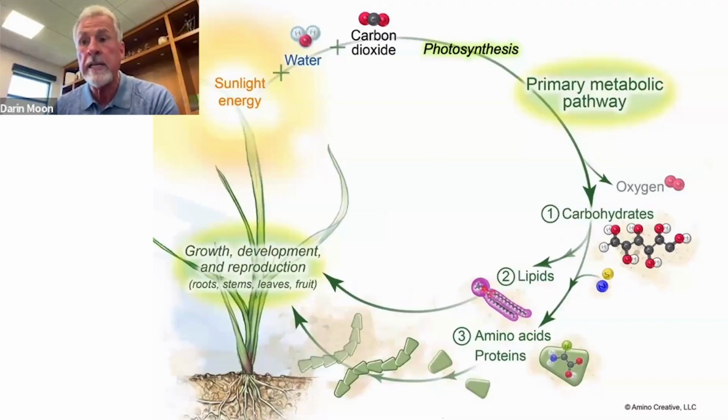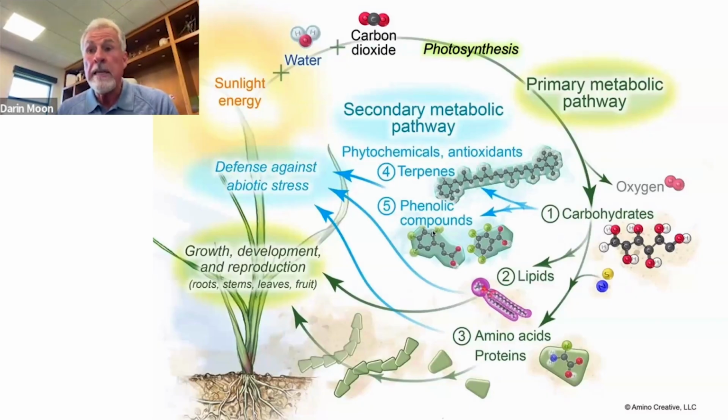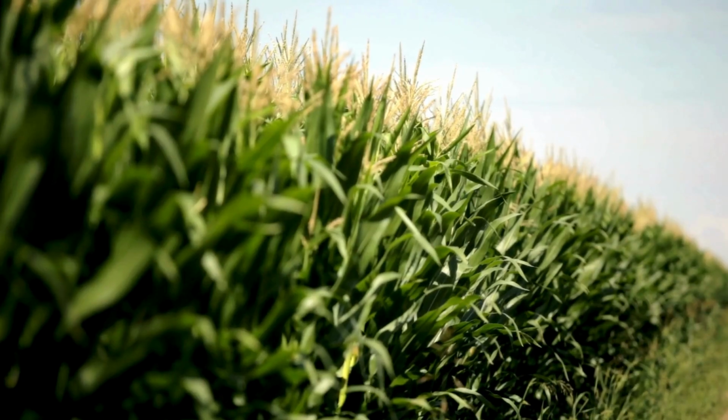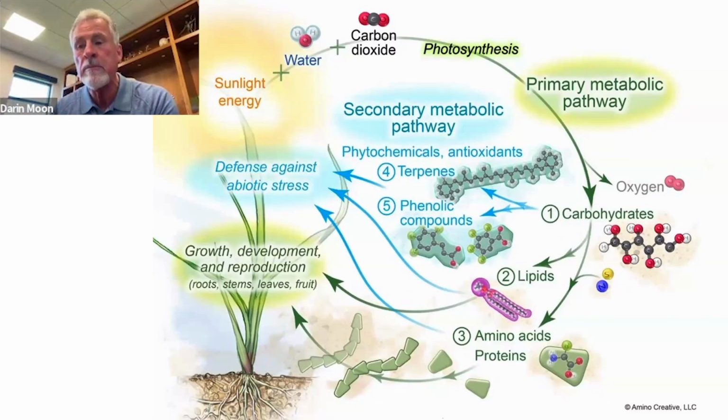If you go to the next slide, the plant has to then produce all of these secondary products that help with plant balance. Okay. This is our focus because what do we know about agriculture? Again, there's no perfect day in agriculture. There's no perfect growing environment. We grow out in the environment where there's a lot of things that affect plants' ability to grow. So what we focus on is secondary metabolic compounds that help the plant adapt to its environment.